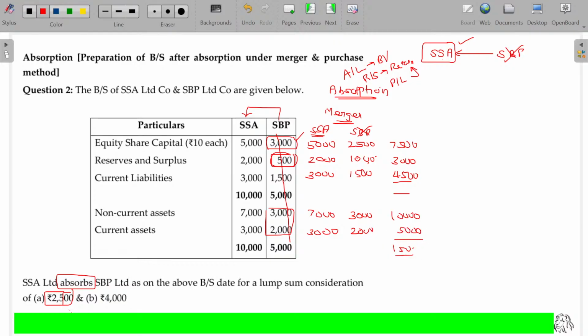Is that clear? I think it is tallying, 15,000 rupees. This method is called absorption. Clear?